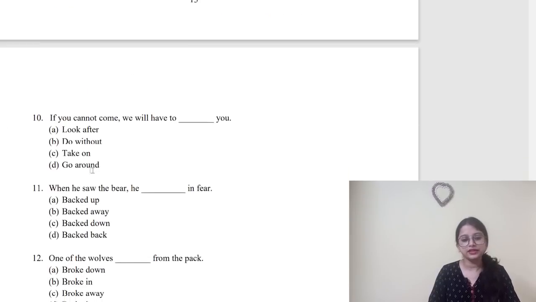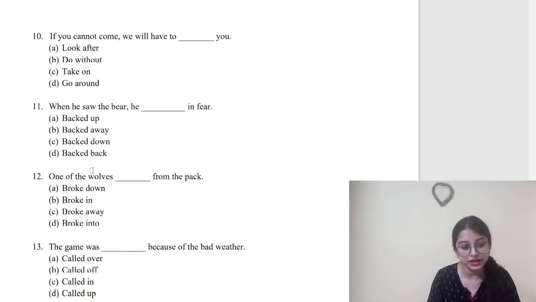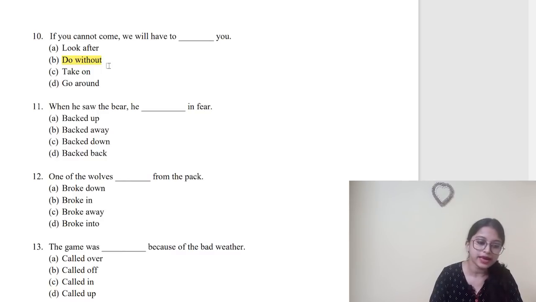Coming to 10. If you cannot come, we will have to dash you. Do without you. If you don't come, what we will do? We will do without you. When he saw the bear, he dashed in fear. So number 11 will be number B, backed away. When you are afraid and you run away, it is back away.